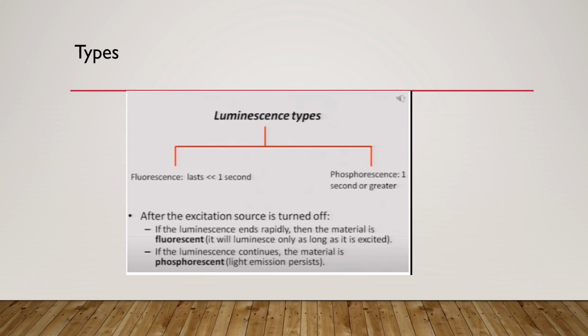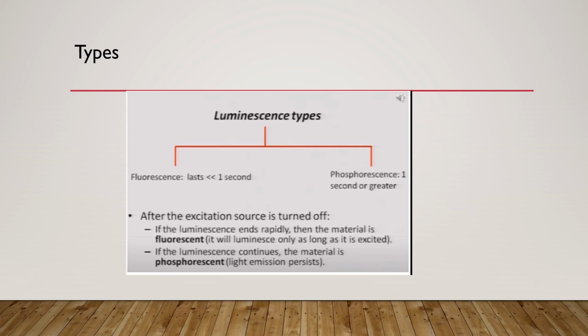The types of luminescence are fluorescence and phosphorescence. The luminescence will be called fluorescence if it lasts less than 1 second. It is momentary or instantaneous luminescence. And if it persists and lasts greater than 1 second, then it will be phosphorescence. If the luminescence ends rapidly, then the material is fluorescent, and it will illuminate only as long as it is excited. If the luminescence continues, the material is phosphorescent.